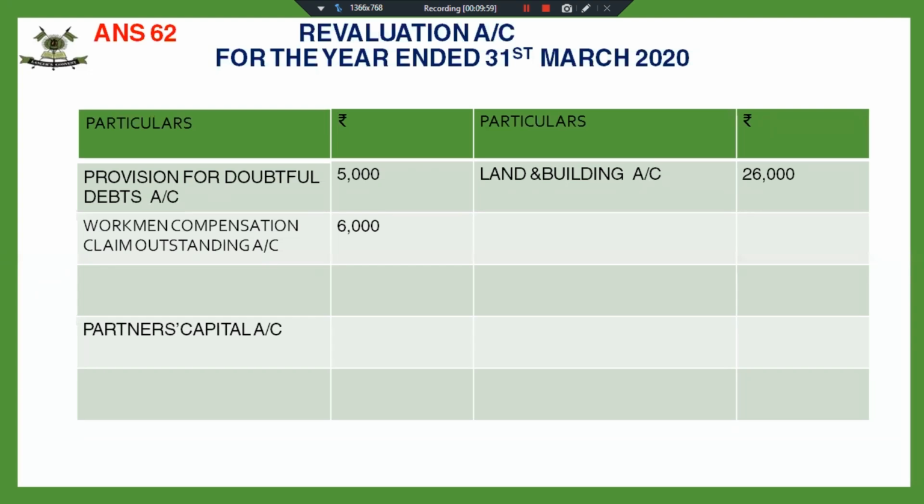That will be distributed amongst the partners in their old profit sharing ratio. We have a profit of 15,000 which has been distributed between Madhu and Vidhi. Fine. This has been distributed between the partners in old profit sharing ratio, that is 2:3.